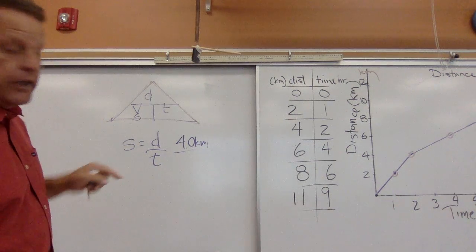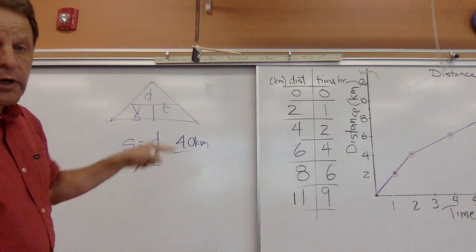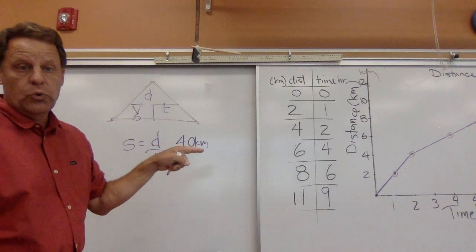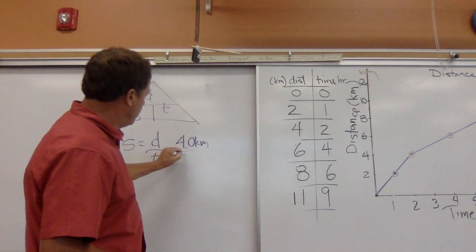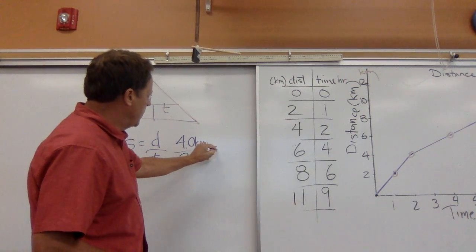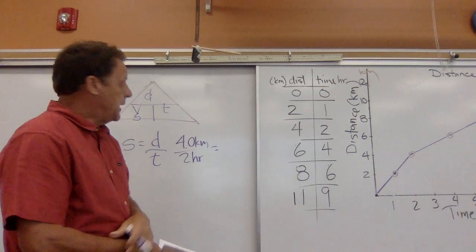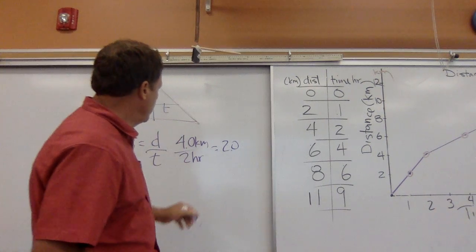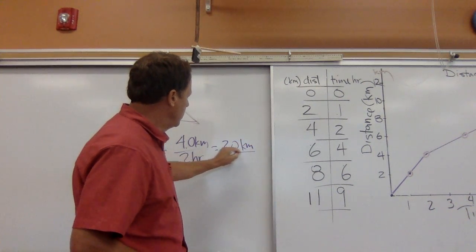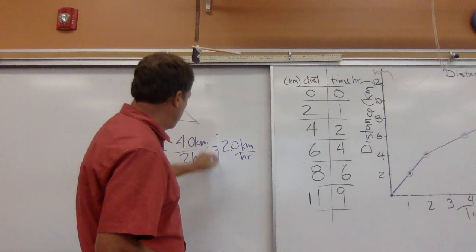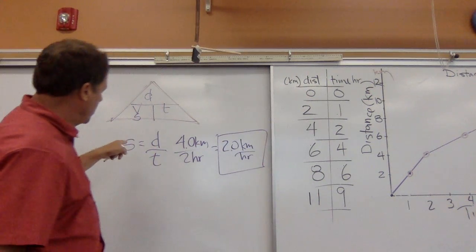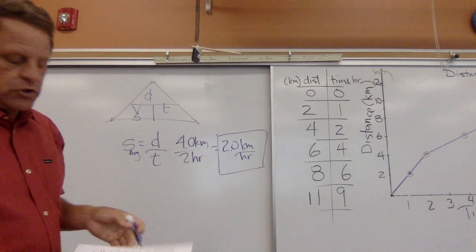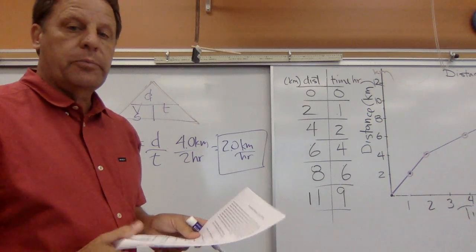And our time was the first 2 hours, from 0 to 2. It's actually the final minus the initial, which would be 2 minus 0, which would be 2. So we're going to have 2 hours, and we're going to do that calculation. 4 divided by 2 is going to give us 2. And then our units are going to be kilometers per hour. So the answer to our average speed in this first question is going to be 2 kilometers per hour.